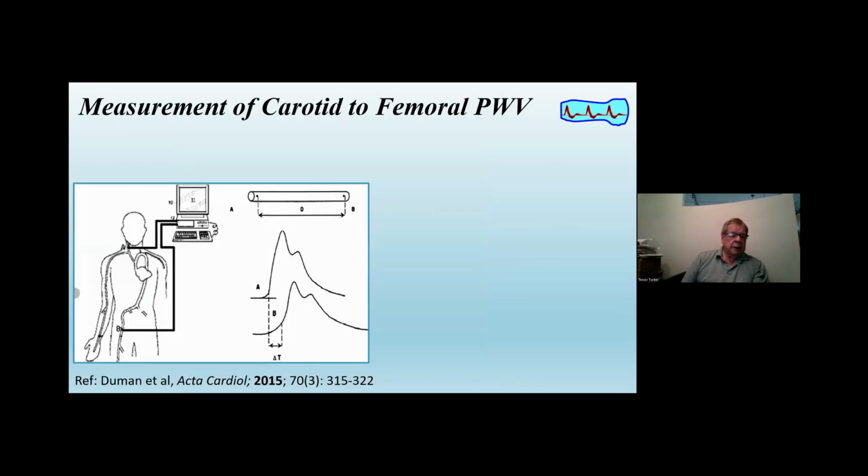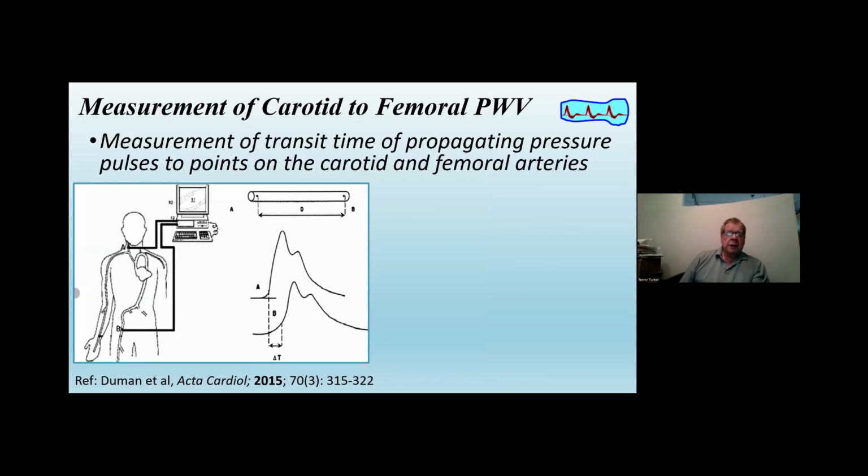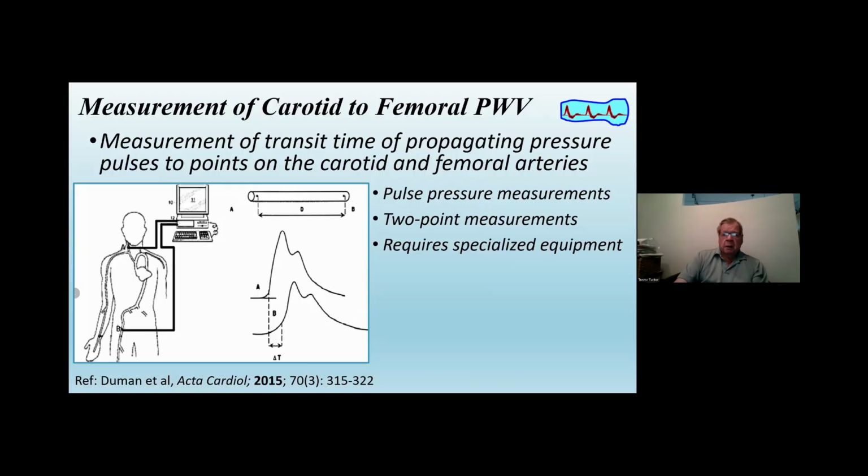The measurement is carried out like this with a couple of pressure sensors, one in the carotid, one in the femoral. Measure the time difference between the pulses that get to those 2 points, and the distance between them becomes a velocity. So this thing called velocity is actually taken almost 1 for 1 as stiffness in much of the medical community associated with arterial research. But the pulse pressure measurement requires measurement on 2 points, carotid and femoral. It requires specialized equipment for carrying out that measurement.